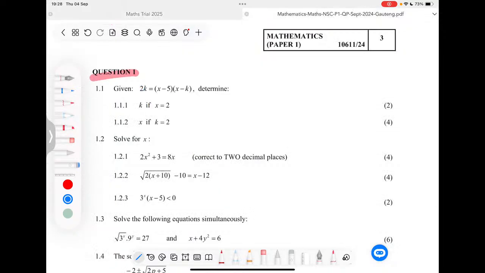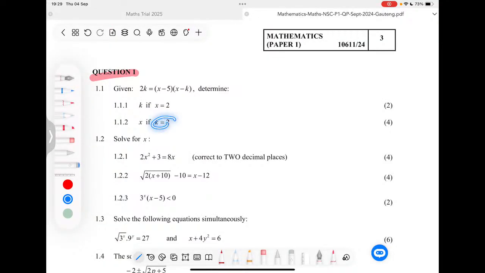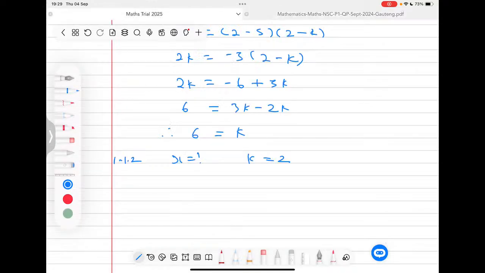Now, moving along to the next question, 1.1.2. It says here, determine the value of x. So now they're swapping things around. In the first question we were looking for k, but here we're saying find x if we know that k is 2. So they take the value of 2 and give it to k, and we want to find the value of x. Then this question will obviously be a different approach. It will involve different mathematics to go through it.